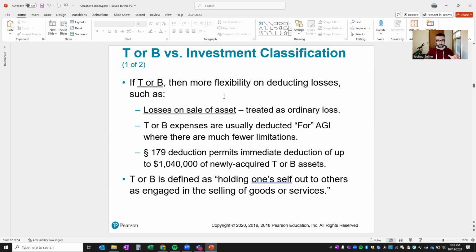I bought this $1 million piece of equipment in year one, and it's got a useful life of 10 years. I should deduct 10% of that each year. With section 179, you speed up that deduction. You get the immediate benefit. The flip side is that if you were to sell that, then you have to recapture all of that deduction. A trade or business is defined as holding oneself out to others as engaged in the selling of goods or services.